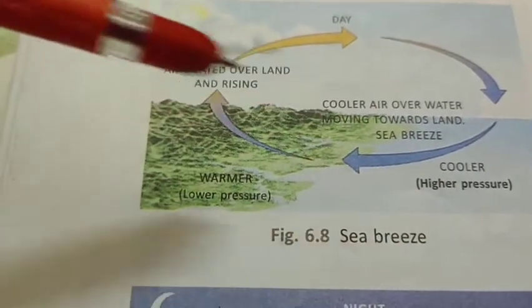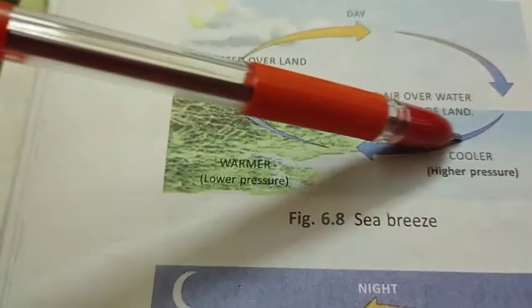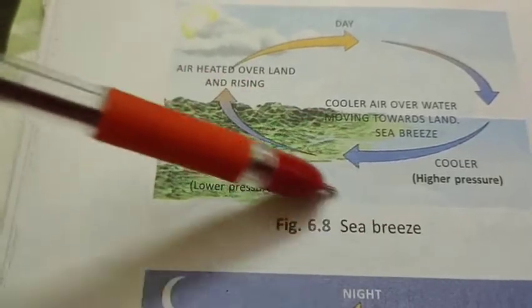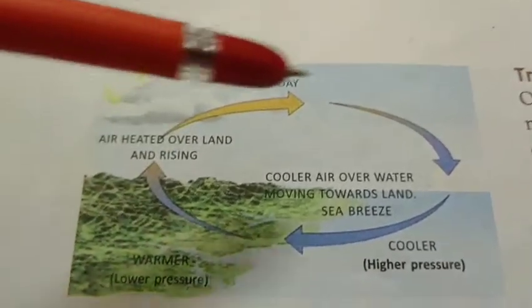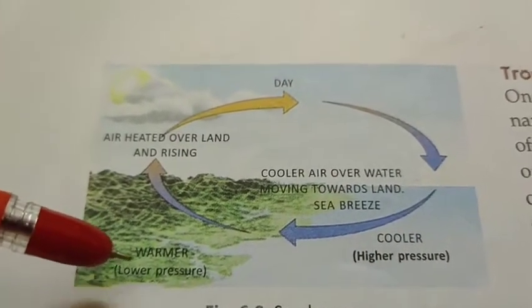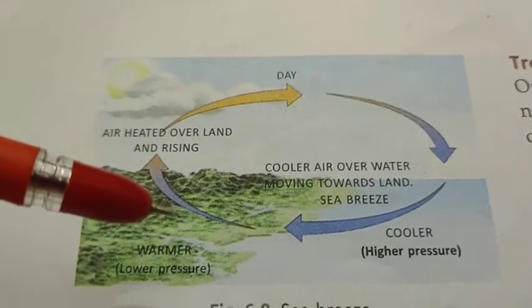The wind will blow in daytime. The hot wind goes to the water side and moves and goes to the land area, and it maintains the temperature. That's why in coastal areas it is not so cold and not so hot.